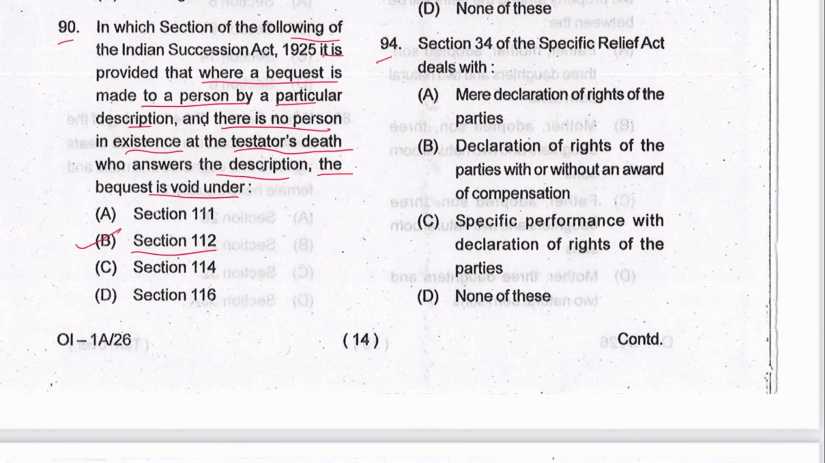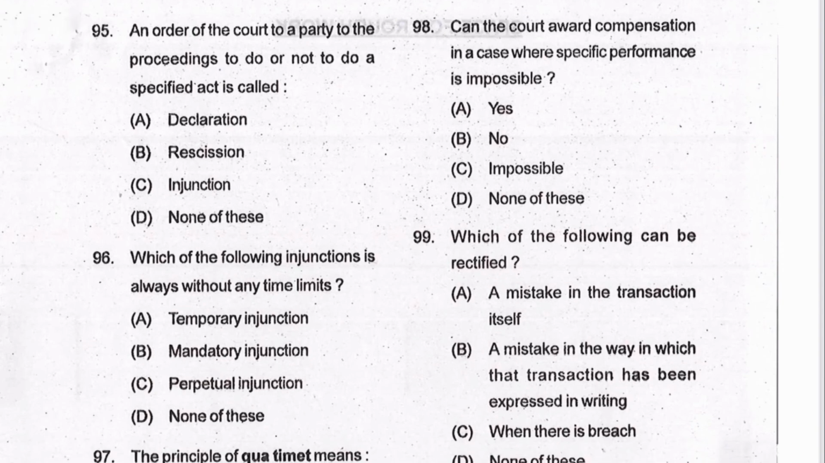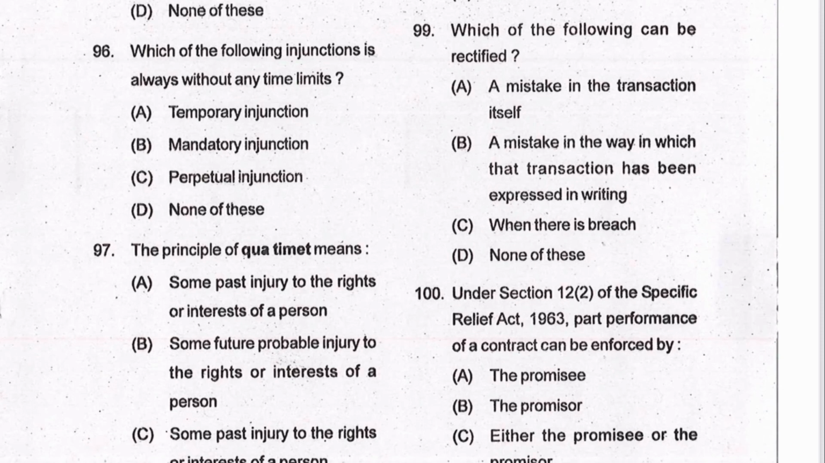Next 94, Section 34 specifically deals with mere declaration of rights of the parties with or without any award of compensation. Mere declaration of rights, A is the answer. Next 95, an order of the court to a party to the proceeding to do or not to do a specific act is called an injunction. C is the answer. Next 96, which of the following injunctions is always without any time limit, that is perpetual injunction. C is the answer.